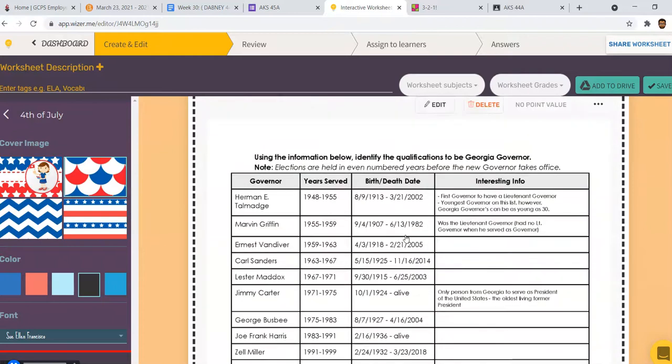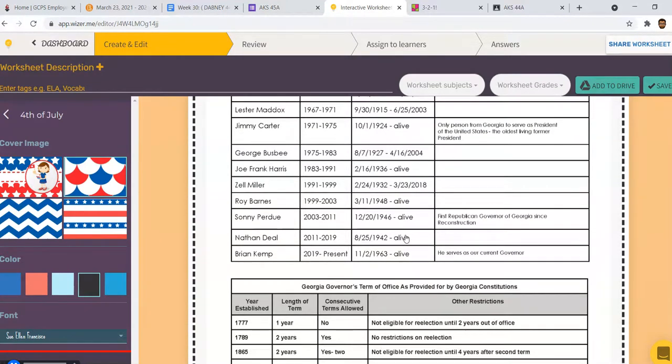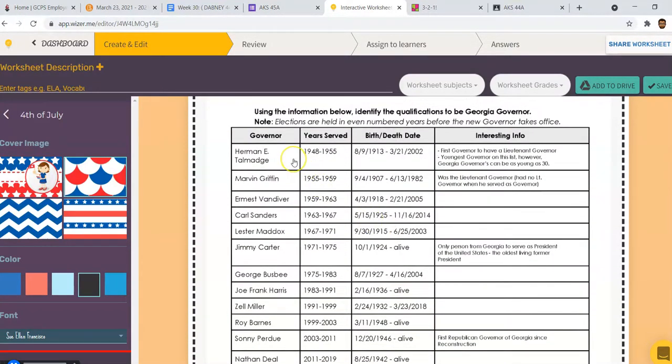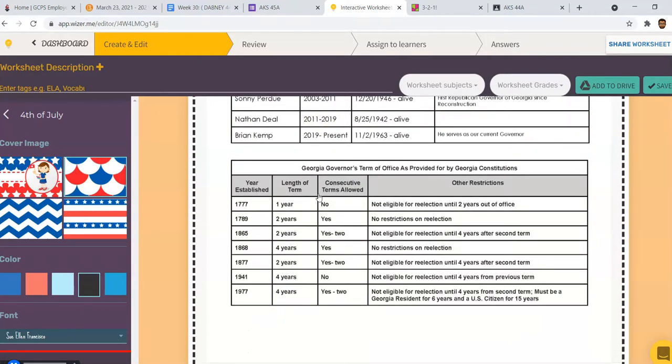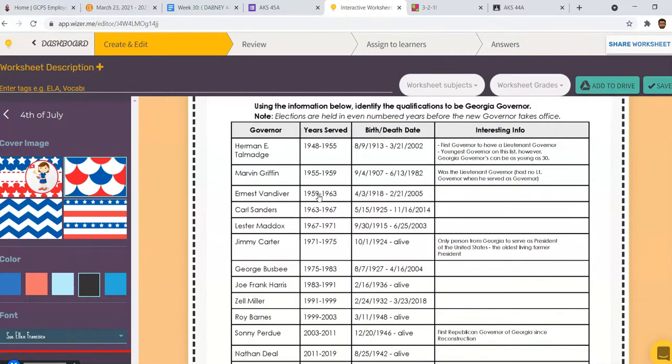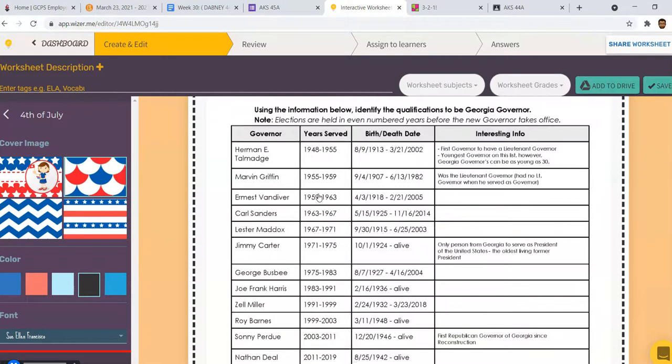All right, so I thought this part was kind of cool. This came from the county. What the kids will do is they'll analyze this list of Georgia's governors dating back to 1948. And based on what they see, they need to be able to understand the age requirement, understand the terms, so how many years per term, how many terms the individual will have. It will take a little bit of math, but not a lot. They'll all figure out that all these dates are either 4 years or 8 years.